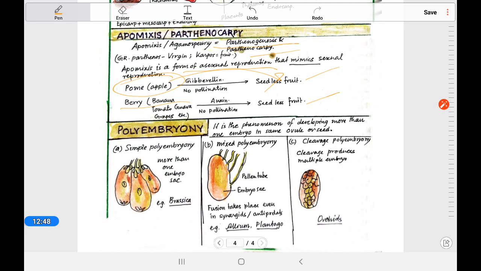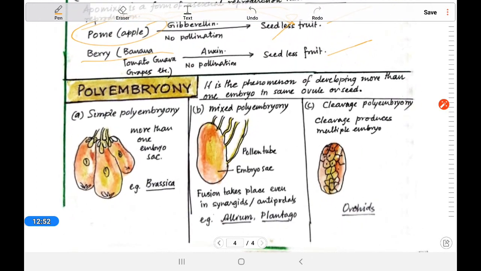Now polyembryony is another phenomenon, in which more than one embryo develops in the same ovule. Let's see. In fertilization, we saw that only one pollen tube will enter inside.